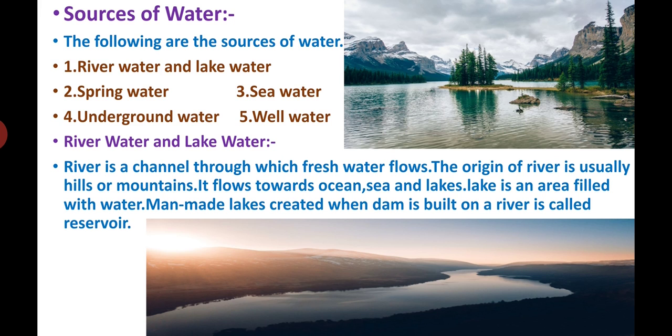The following are the sources of water. They gave five. We will see one by one. First we will see river water and lake water. A river is a channel through which fresh water flows. Channel means a canal, a path along which it flows. It is fresh water. It doesn't have more salt.